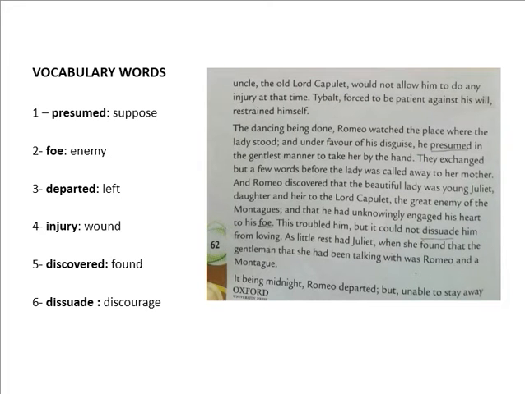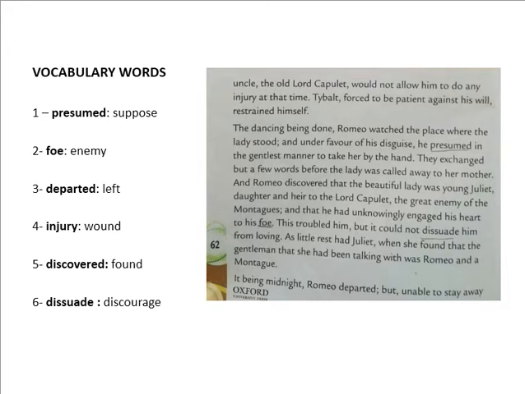Let's go to page number 62, and before reading the para on page 62, again I will share the vocabulary words. Number 1, presumed, suppose. Foe, enemy. Departed means left. Injury means wound. Discovered means found. Dissuade means discourage. Let's read page number 62, the first para.